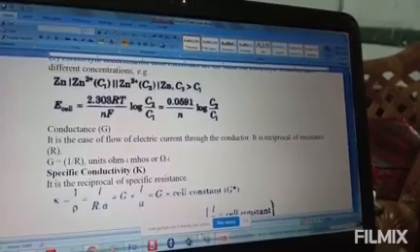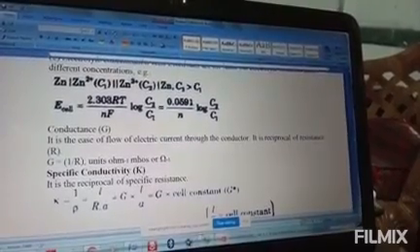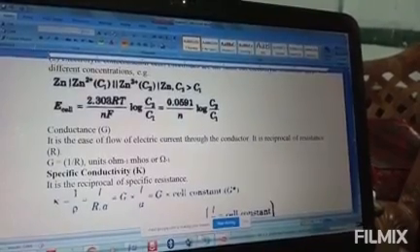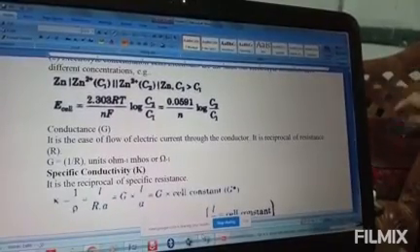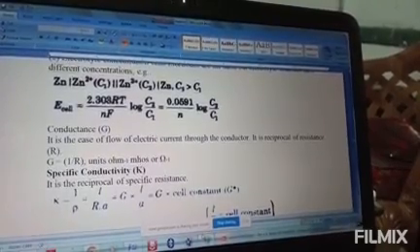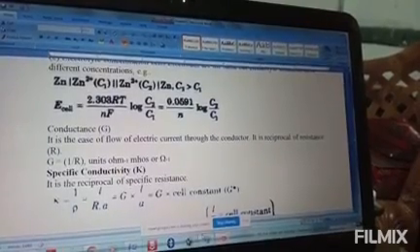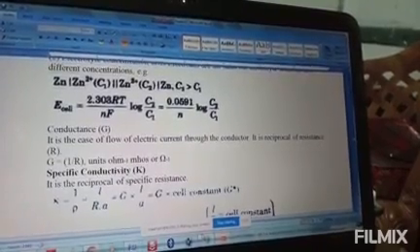Again, let us see how to find the standard Gibbs free energy change of the reaction. That is in example 3.3. The standard electrode potential of the Daniell cell is 1.1 volt. Calculate the standard Gibbs free energy change for the reaction. Your Daniell cell reaction we have given here. Zinc loses 2 electrons, so zinc becomes the anode. Copper gains 2 electrons, so copper becomes the cathode. Clear? So standard free energy change means minus nF E cell standard. So your E cell standard you already know is 1.1 volt. Okay.